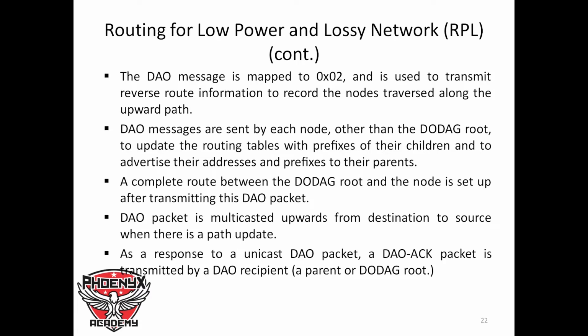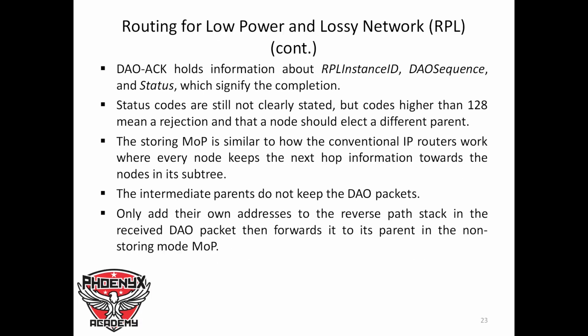The DAO messages are sent by each node other than the DODAG root to update the routing tables with prefixes of the children and to advertise their addresses and prefixes to their parents. A complete route between the DODAG root and the node is set after transmitting this Destination Advertisement Object packet. The DAO packet is multicast upward from the destination to source when there is a path update. As a response to a unicast DAO packet, a DAO ACK packet is transmitted by a DAO recipient, a parent or a DODAG root. DAO ACK holds information about the RPL instance ID, DAO sequence, and status, which signify the completion.